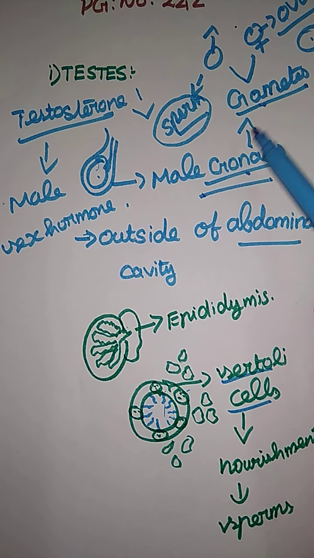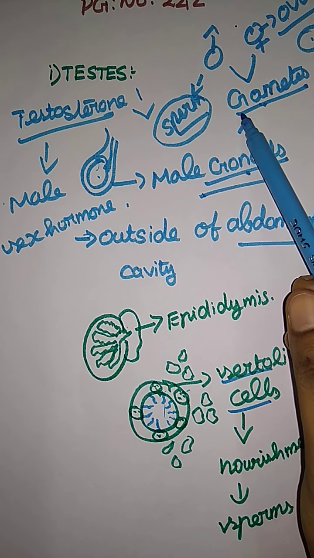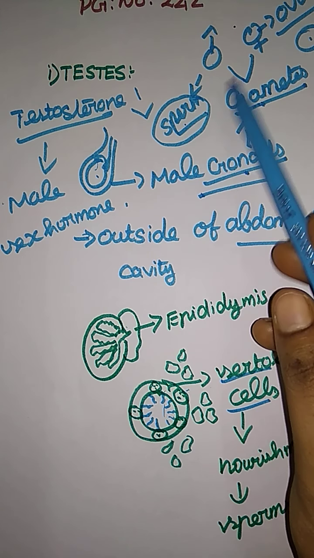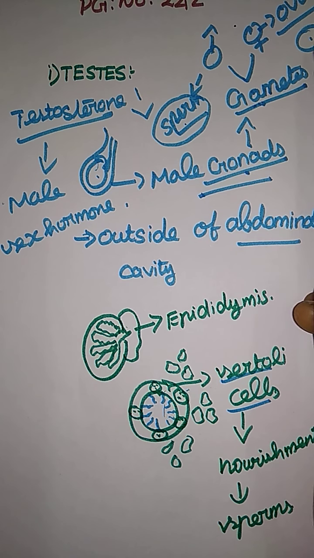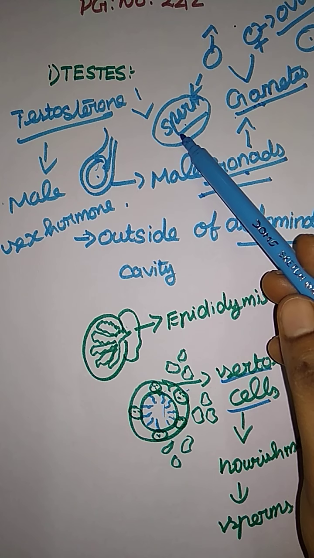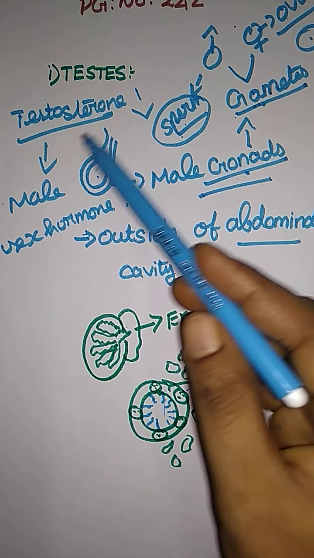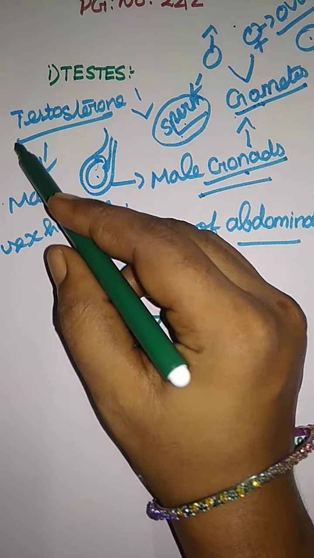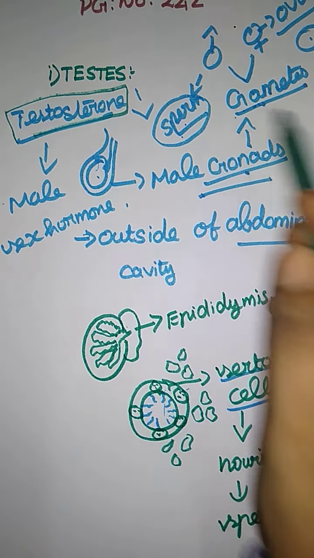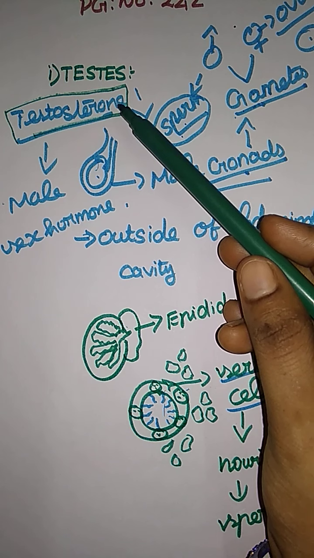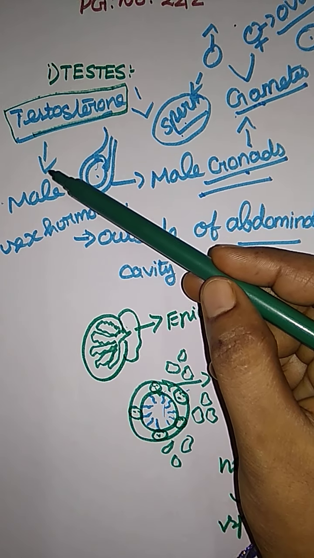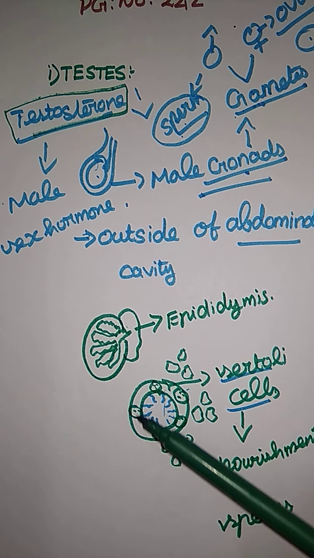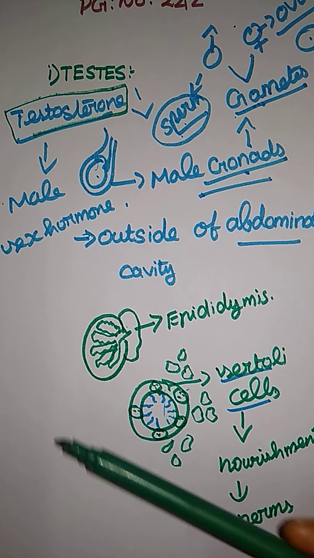Gonads are responsible for the production of gametes. Gametes are sperm in the male, and in the female they are ovum. Here, gametes are produced as sperm in the male with the help of sex hormones. The sex hormone of the male is testosterone. Testosterone is secreted in the male for the development of sperm. They are responsible for sperm development.